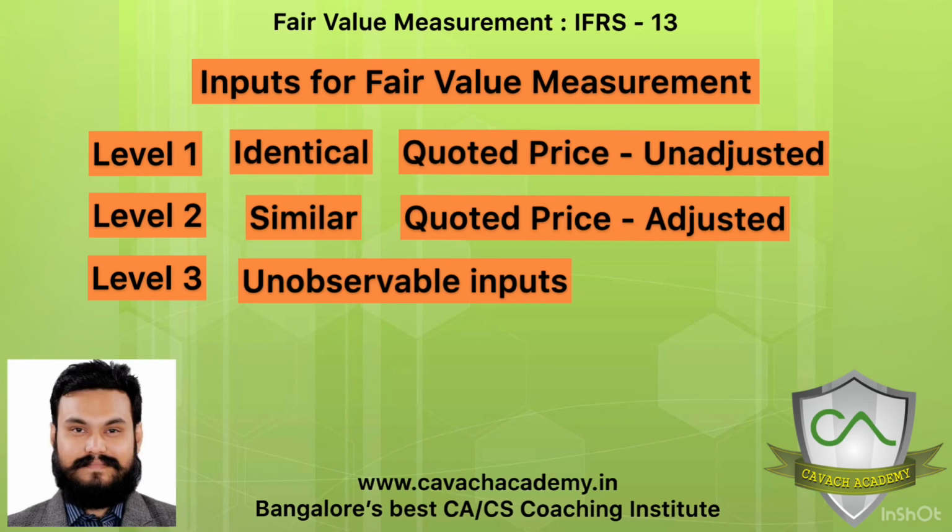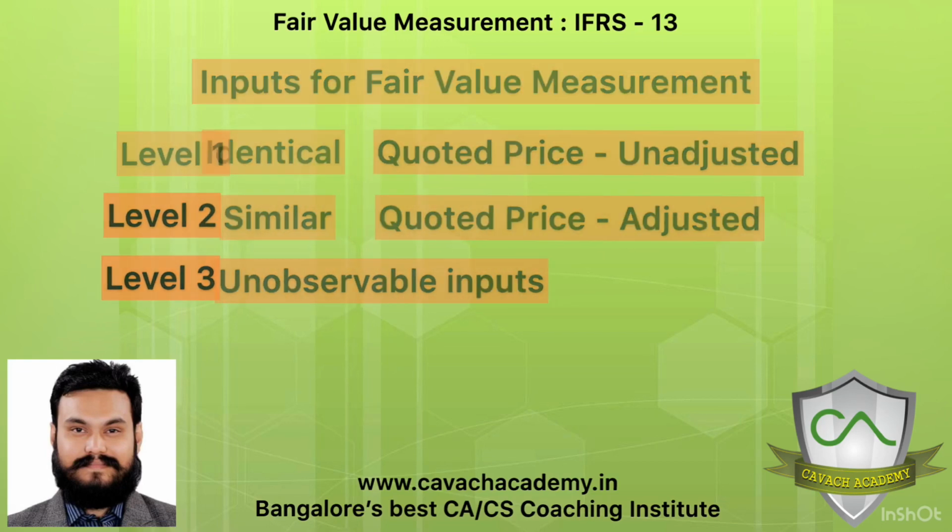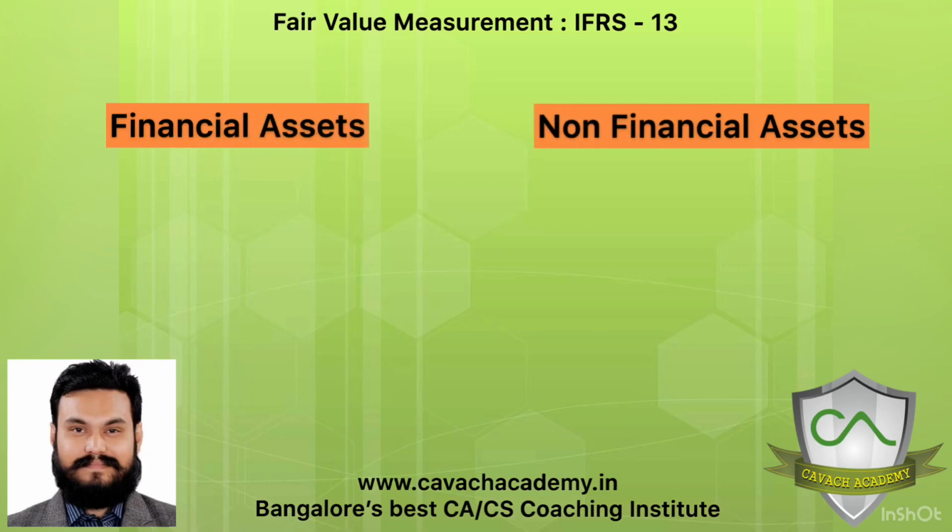Getting this logic? Now another slight trick is there in IFRS 13. It makes a slight differentiation between financial assets and non-financial assets. It says financial assets are pretty easy to do, because financial assets mostly might have a quoted price, or maybe similar assets are there. So we can use a quoted price of a similar asset with some adjustments. But for non-financial assets, it takes a slightly different approach. So understand the key difference in what it does for a financial and a non-financial asset.